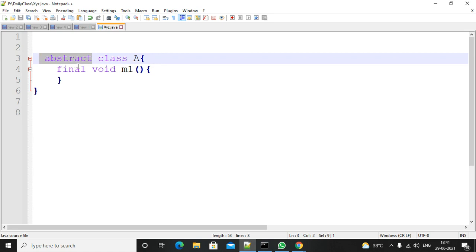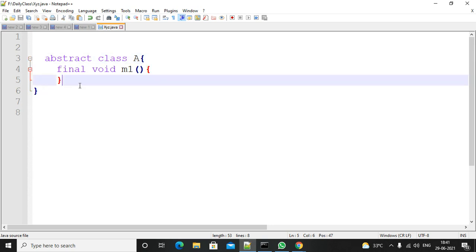Why are you declaring a class as abstract? So that others are not allowed to create an object for your class. If you don't want other people to create an object for your class, you can make your class an abstract class. That is one way. Or you can write a private constructor, that is another way.